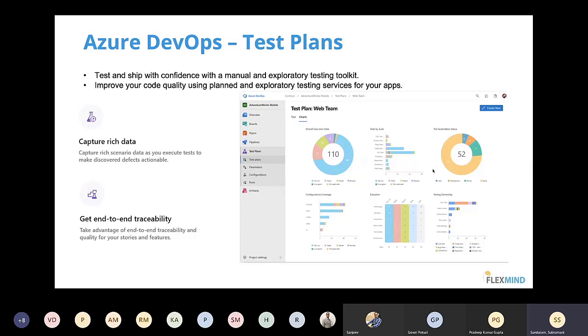But this doesn't come as a native package with Azure DevOps. Test plans, you have to buy separately, because it has extensive testing capabilities. That is why it is not free. For 30 days, Azure DevOps is giving it to us free. But if you want to use it for your projects, then you have to pay. Right? Any doubts?